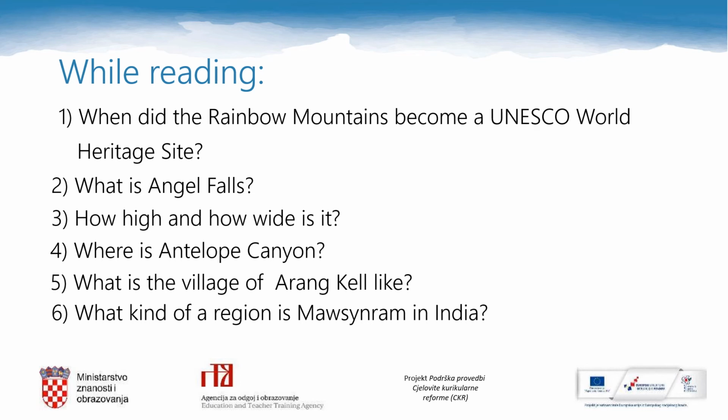Now you will read a text about some interesting places around the world. While reading, pay attention to the following. When did the Rainbow Mountains become a UNESCO World Heritage Site? What is Angel Falls? How high and how wide is it? Where is Antelope Canyon? What is the village of Arankel like? What kind of a region is Mauzinram in India?